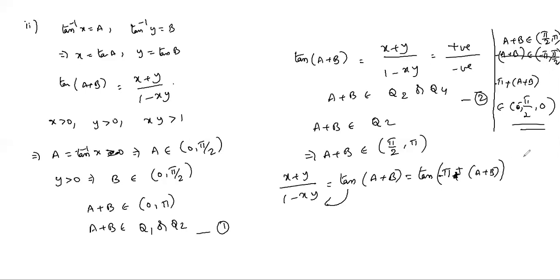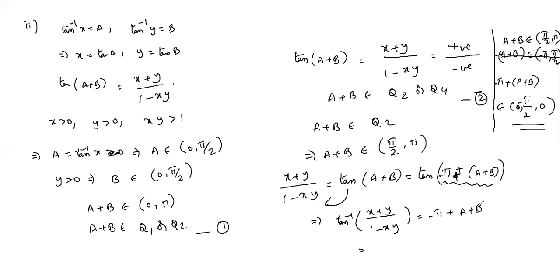Because we have already minus 2 for tan theta, but minus is there, so minus plus tan theta only is there. So for this we can take tan inverse, because minus 5 plus a plus b belongs to the principal value. So tan inverse of x plus y by 1 minus x square, so it is equal to minus 5 plus a plus b.